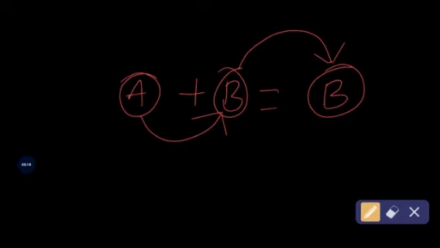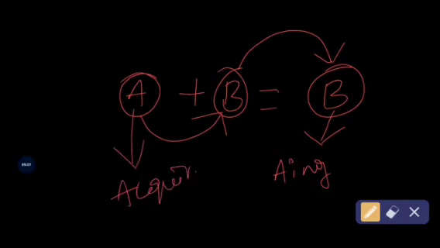So B company becomes the acquiring company and A company becomes the acquired company. Why? Because A company surrenders its assets to B company. B company is purchasing the assets of A company, therefore B company becomes the acquiring company and A company becomes the acquired company. So this is the difference between acquired company and acquiring company.